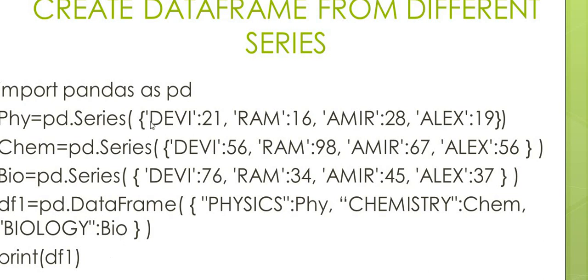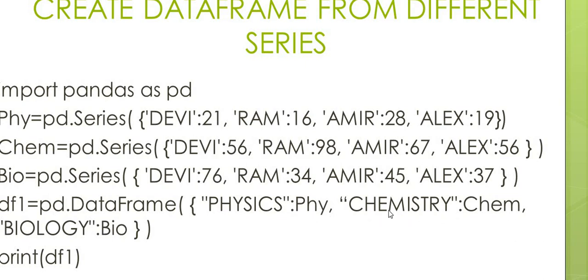So in the series definition PHY, we have the key Devi and 21 is the value. It is an integer value. Whereas in the definition of the data frame, we define the data frame by using a dictionary having the data values. The first key is physics and PHY is the value.